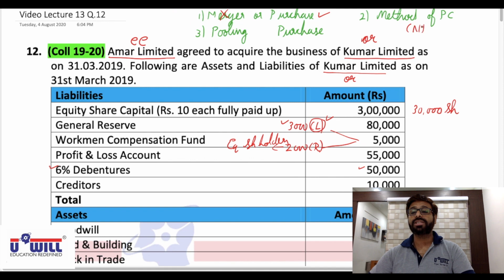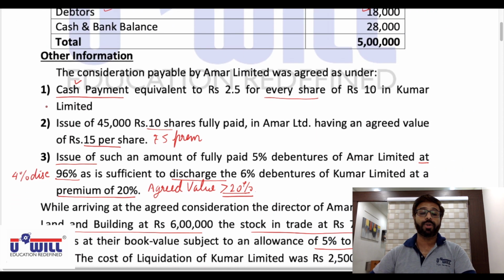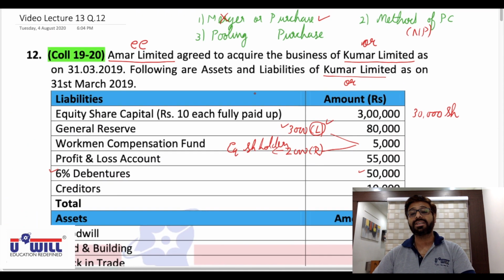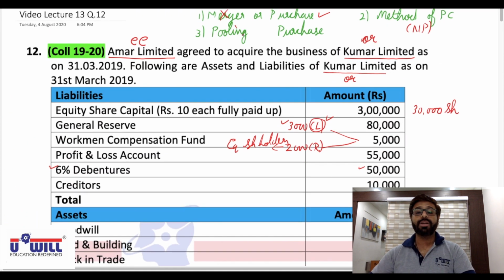Which method of purchase consideration? Net payment method. From adjustment 1 and 2 we can find this. Okay, net payment method of purchase consideration. 2 modes of payment are given: cash and equity shares, and no details are missing. All details are there. And because it is a purchase, in the books of the transferee company we will follow the purchase method of accounting.